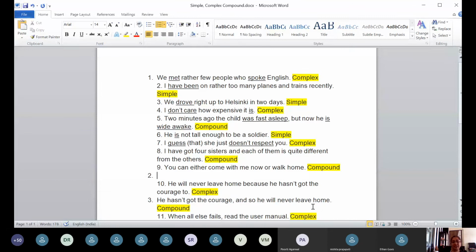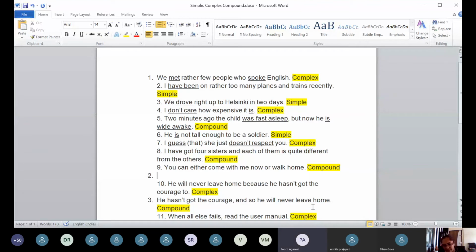I am not suggesting that you should come with me, and I am not suggesting that you should walk home. I am giving you a perfectly free choice. But when you convert it into rather than walking home, that means you are suggesting don't walk home, just come with me. So then you are changing the meaning of the sentence.